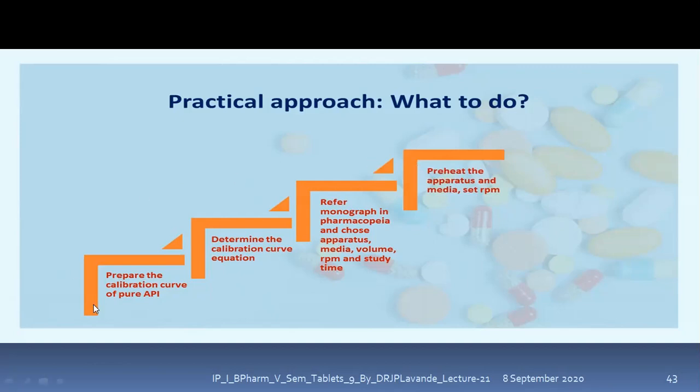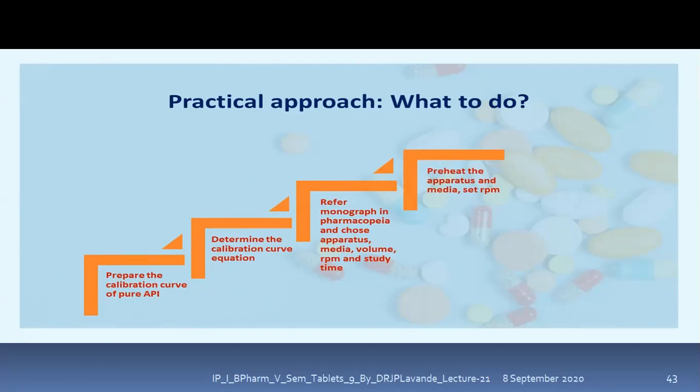See, all these details are given in the official books: how to prepare the calibration curve, then how to determine the equation. All these specifications and instructions are given in the official book and need to be followed. Preheat refers to what? There is a need to maintain the proper temperature. The temperature required is, let's say for example, 37 degrees plus or minus 2 degrees Celsius or plus or minus 0.2 degrees Celsius, isn't it? So that should be already set. That should be already attained.